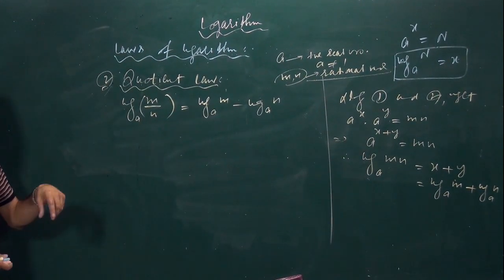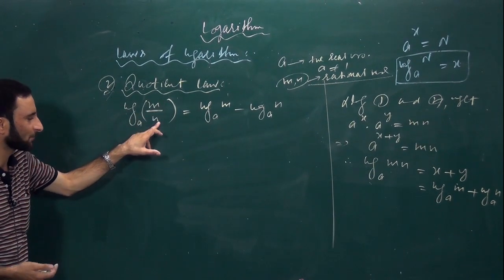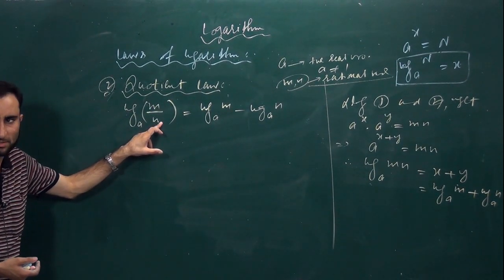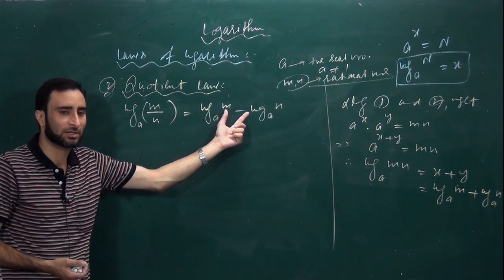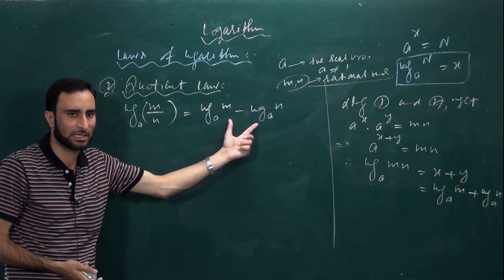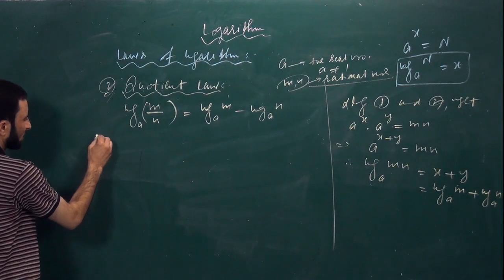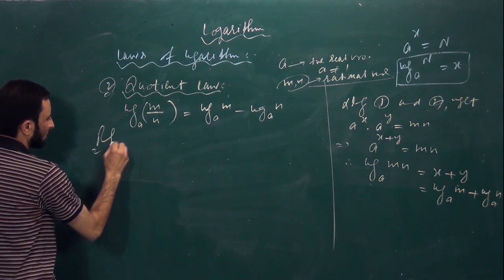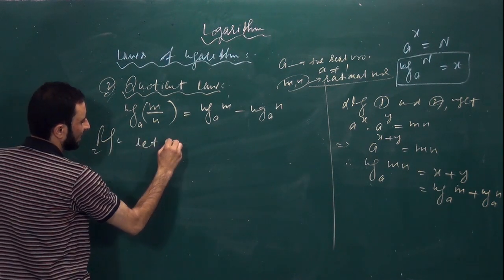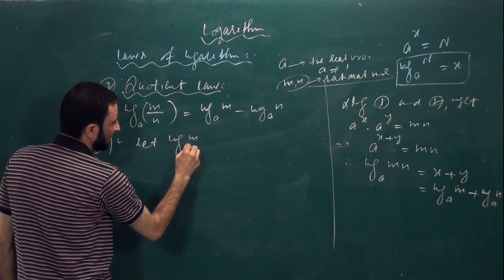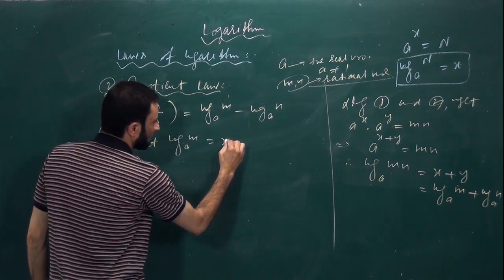So it states that the log of the quotient of two numbers, or the ratio of the two numbers, will be equal to the difference of their individual logs. Is it clear? So I can further write the proof. We suppose in the same way let log of m to the base a is equal to x.